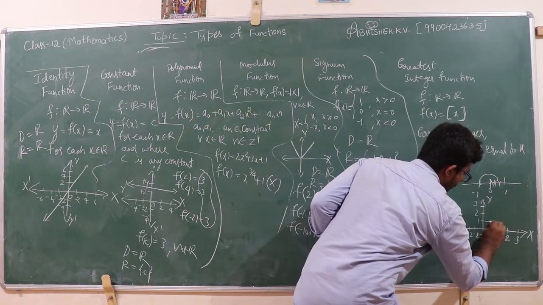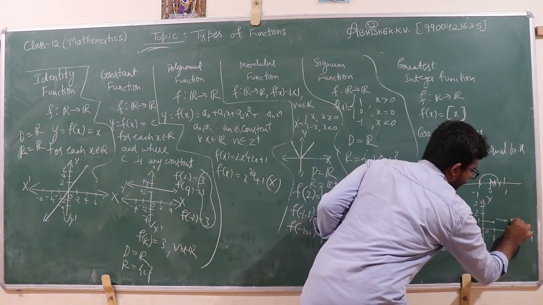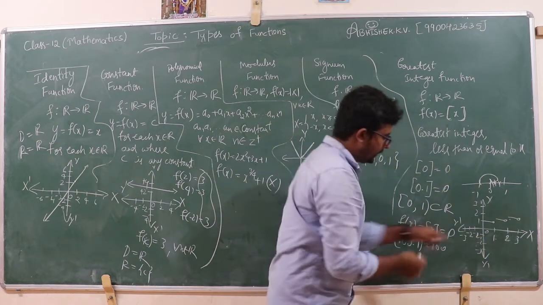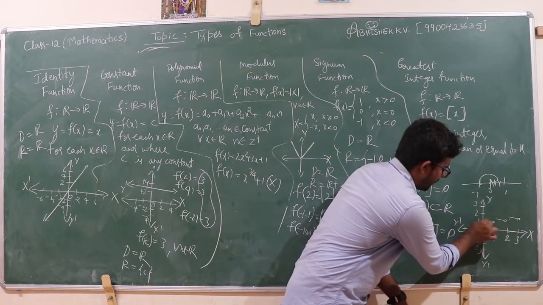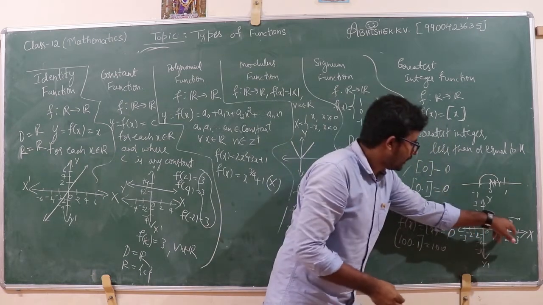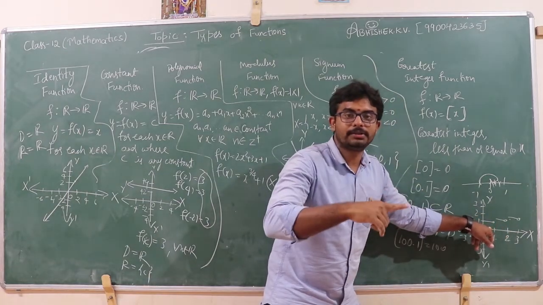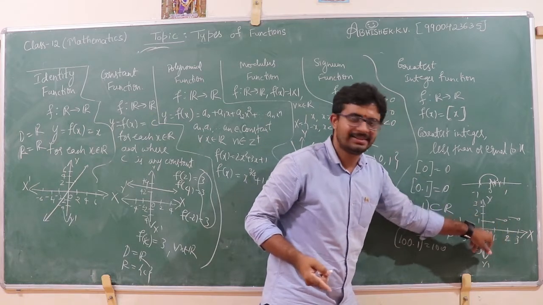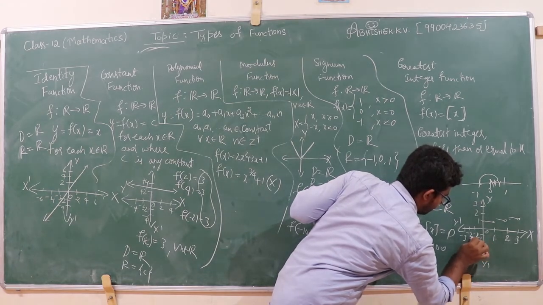See, for positive values, from 0 up to 0.9 you have the greatest integer 0. From 1 up to 1.999, you have the greatest integer 1. But for negative values, we draw differently.